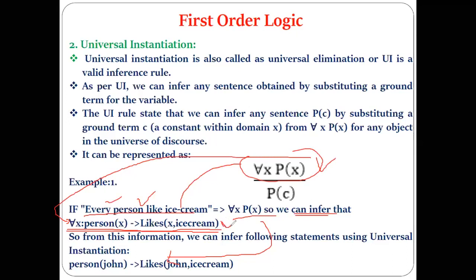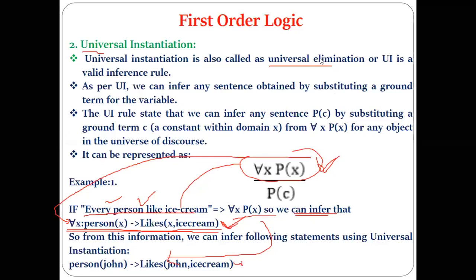Now from these, what inference can we make using this rule of universal instantiation? According to the rule of universal elimination, if we are given this kind of logic, from this we can make the inference. What kind of inference can we make? That inference is nothing but like this.